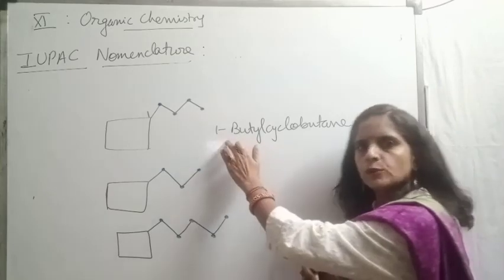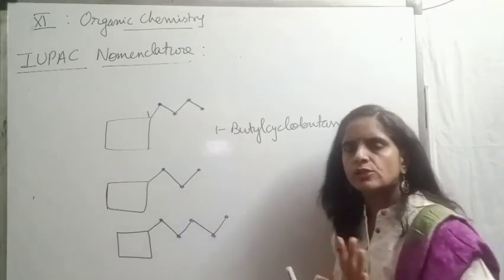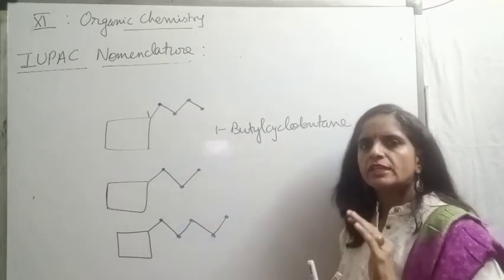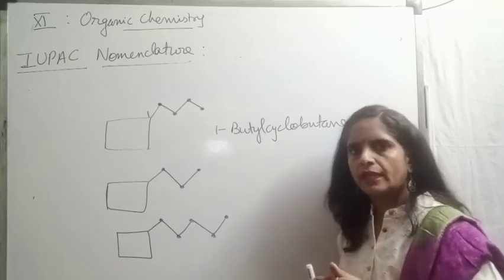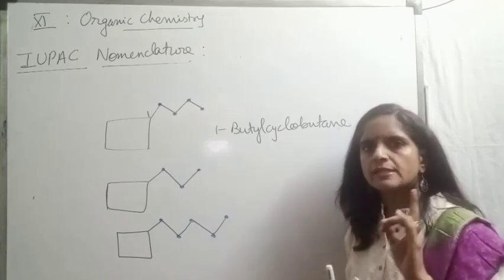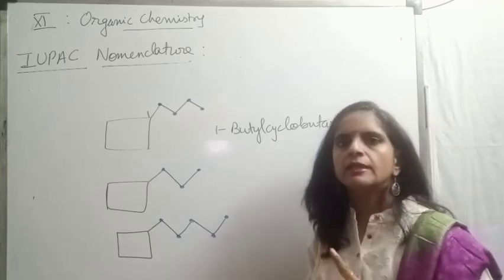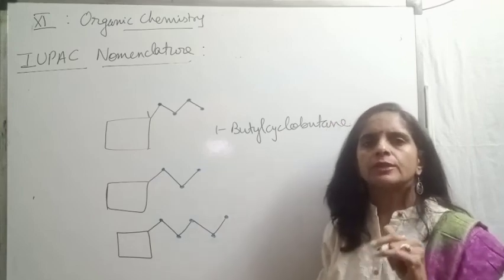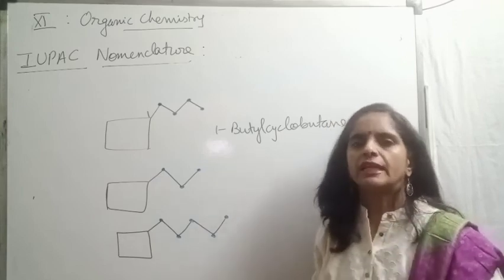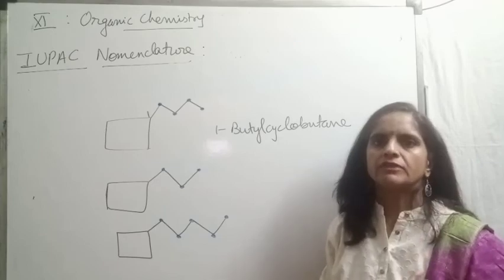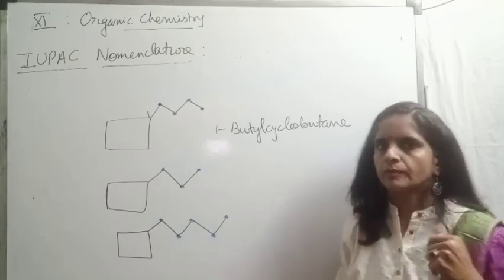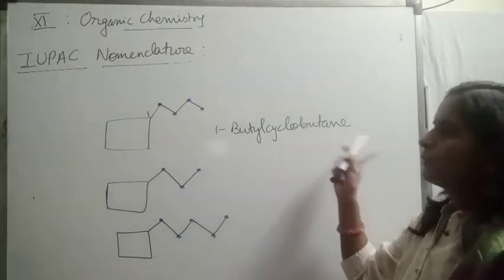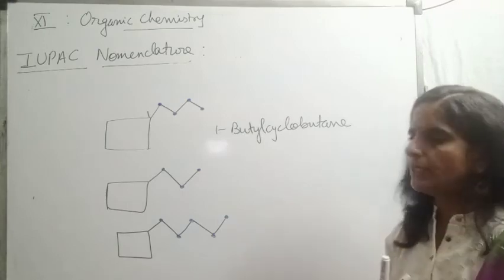If you are writing the position, it is not considered wrong, because for the first position, whether you write it or not, it is correct both ways. That's why I would prefer that you write the position. So 1-butylcyclobutane.